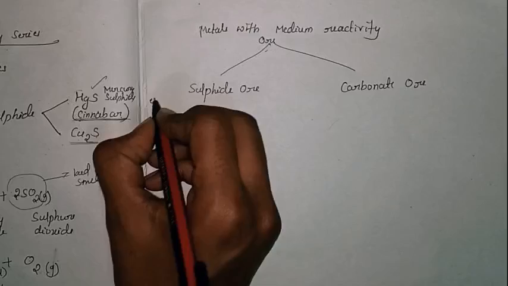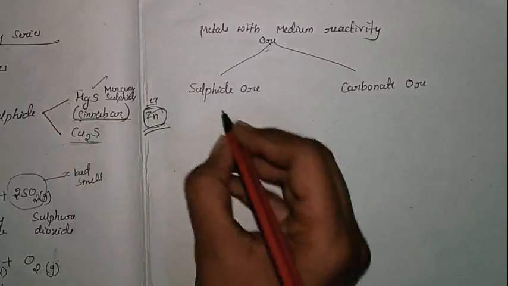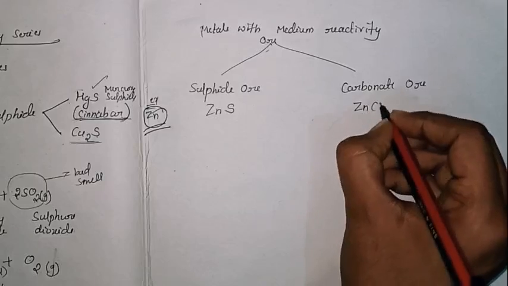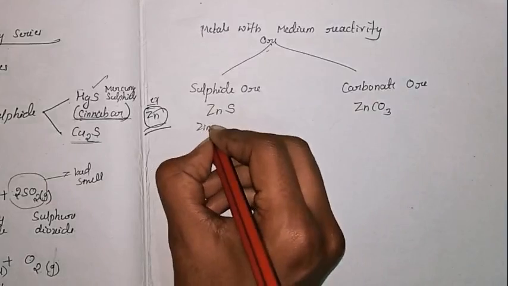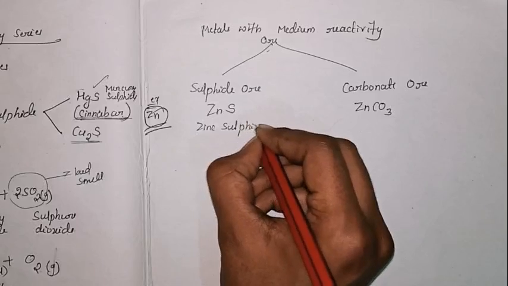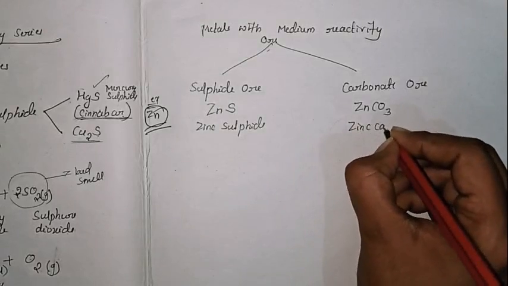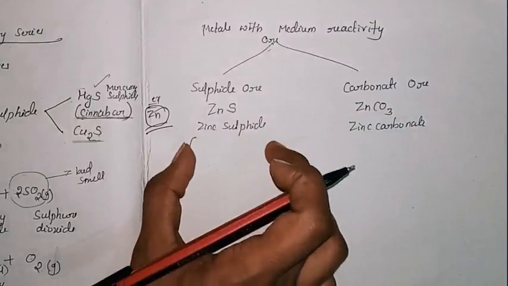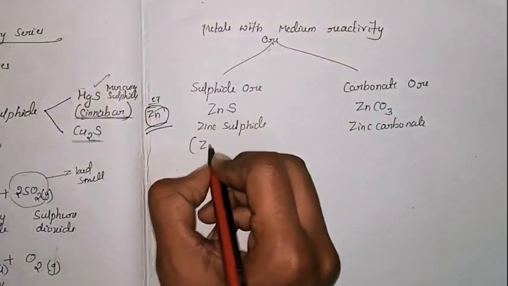So one example we will take, that is the zinc metal, which is a moderate reactive metal. So zinc sulfide, that is ZnS, or zinc carbonate. Name of this one you can write as zinc sulfide. S means it is a sulfide, and zinc carbonate. And the name of the ore, you have to remember, is zinc blende.